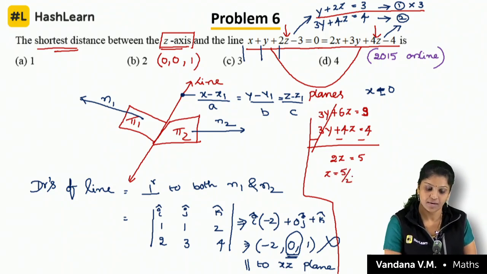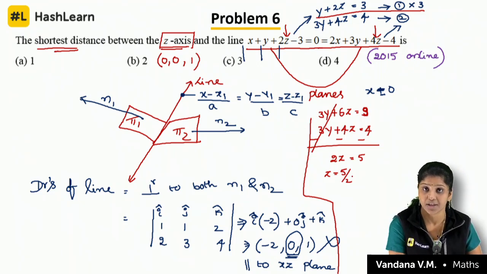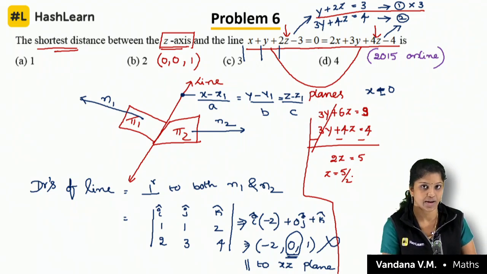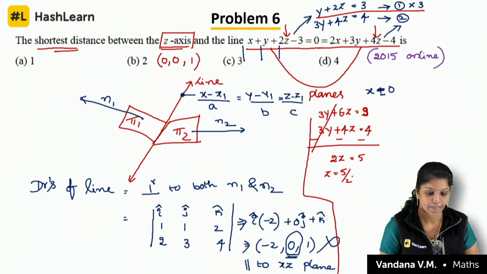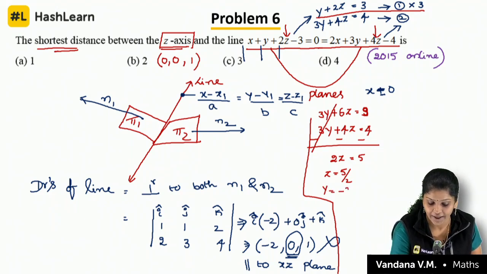Or you can take z is equal to 0 also, you will get the same values. Don't worry, whatever you want you can take, but in this case you are not supposed to take y is equal to 0. Either you can take z is equal to 0 or x is equal to 0. Clear, children? Very good, Radhika. y is equal to minus 2.